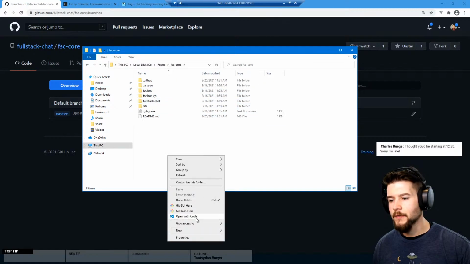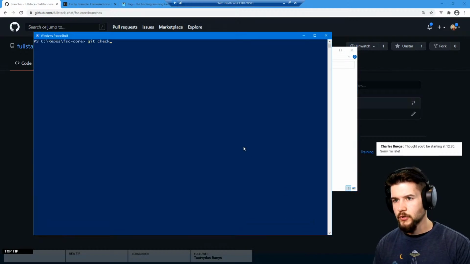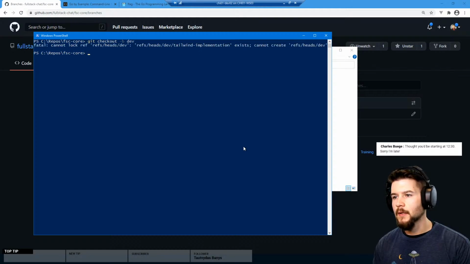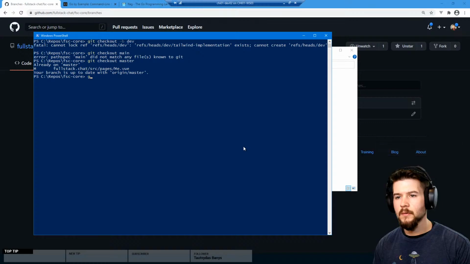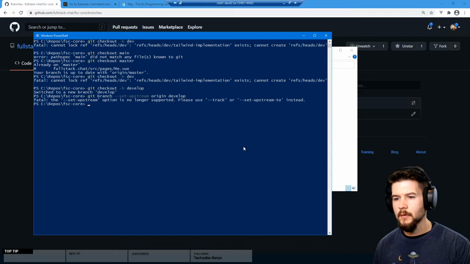FSC core. All right, let's do this. Let's go ahead and create a branch off of this. Open PowerShell window here. Git checkout. Cannot lock. Git checkout main. Is it master? Switch new branch develop. Okay, so git push set upstream origin develop, track set upstream 2.